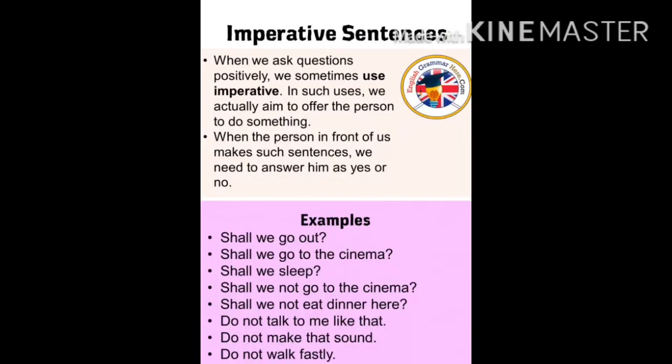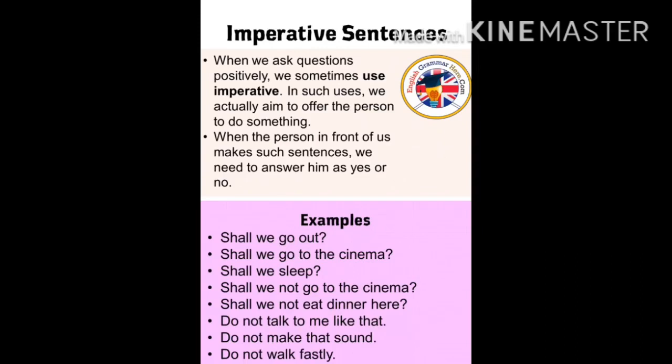Now the other is called the imperative sentence. Now, what is this imperative sentence? When we ask a question positively, we sometimes use imperative. In such use, we actually aim to offer the person to do something. When the person in front of us makes such sentences, we need to answer as yes or no. Now, these imperative sentences are generally taken as a request or as a command.